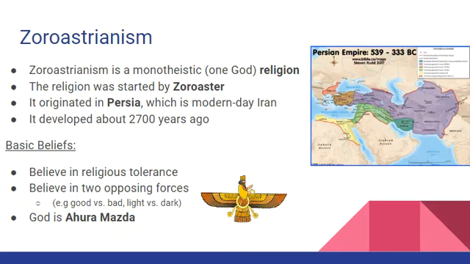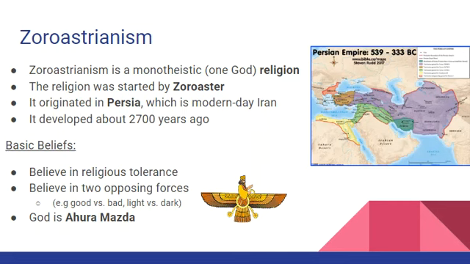Okay, now first up is Zoroastrianism, and this started in Persia, which today is mostly the country of Iran, parts of Afghanistan. You can see here the Persian Empire, which existed at the time the Jews were living here in Canaan. And it was started by a man named Zoroaster. And this was a long time ago. This was before Christianity, but it was after Judaism.